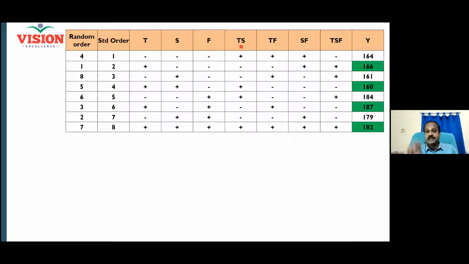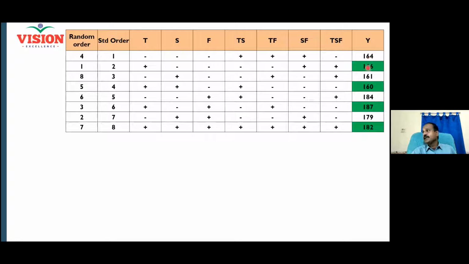You can't directly set your interaction factor TS, but by setting T low and S low, you are actually setting the interaction at high. Do you understand? Yes, sir. How do I know? Minus into minus is plus. Same way, TF is minus into minus, plus, everything is plus. The 3-level interaction will be minus. Why? Three minuses, when I multiply, will be minus only. This is what gives me the first result, 164.